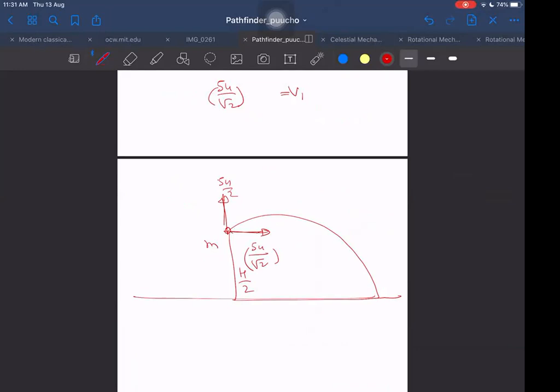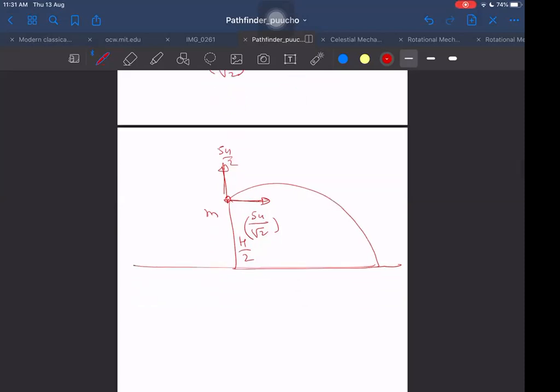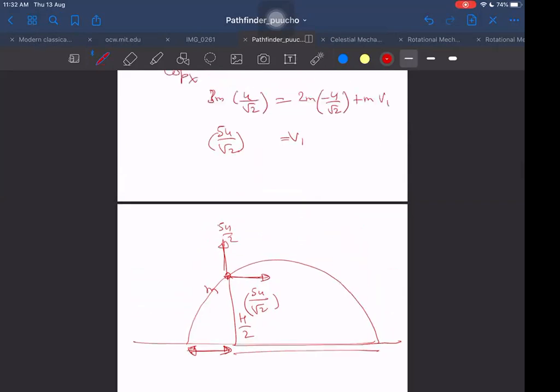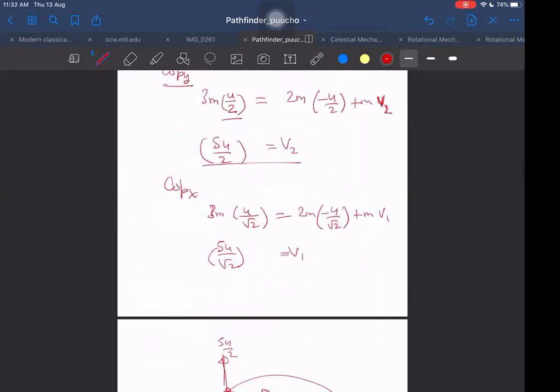Sir, I have a doubt. When it is exploded, will this distance also... Sir, when it is exploded, is it exploded due to internal forces only? Yes, due to internal forces. Yes, right.